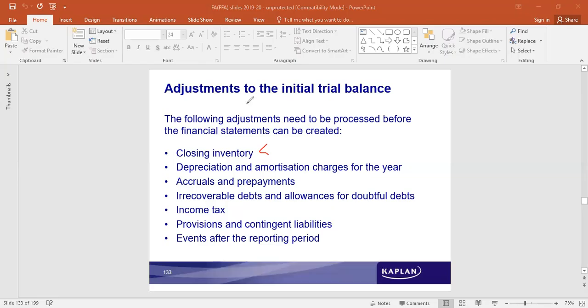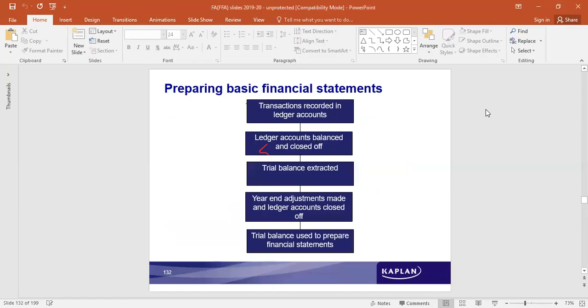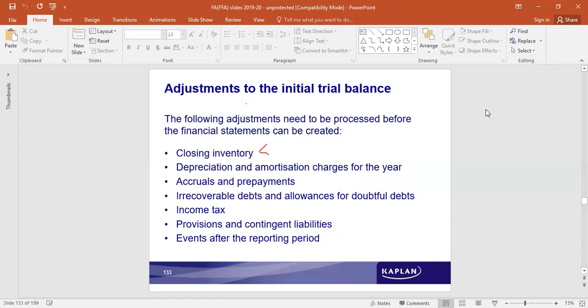Closing inventory. See, there are certain adjustments. The accounting cycle says that first the transactions are journalized, then they are posted into ledger accounts. Ledger accounts are closed, the balances are carried forward to the trial balance. Then the trial balance becomes the base for the preparation of financial statements, final accounts. But even after the trial balance is closed, some transactions would be identified and treated as adjustments.